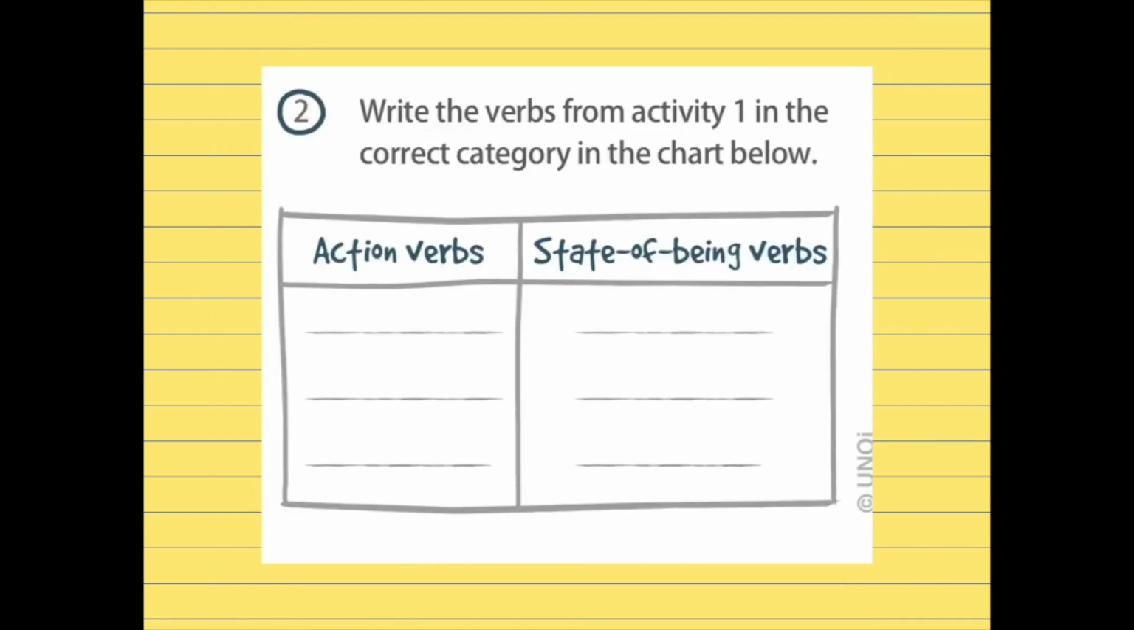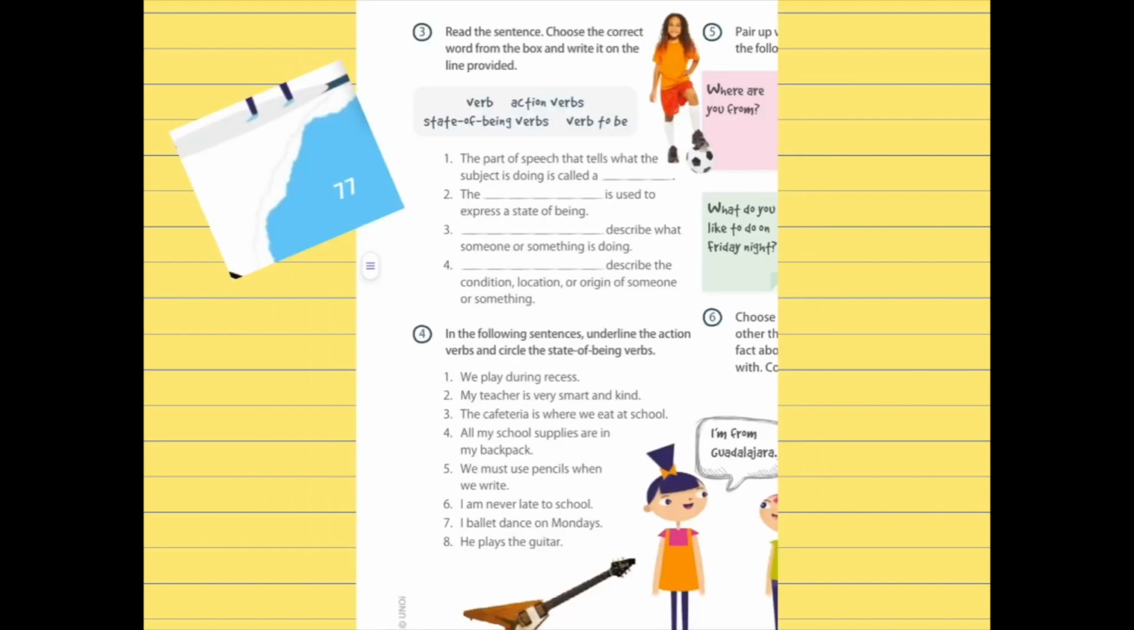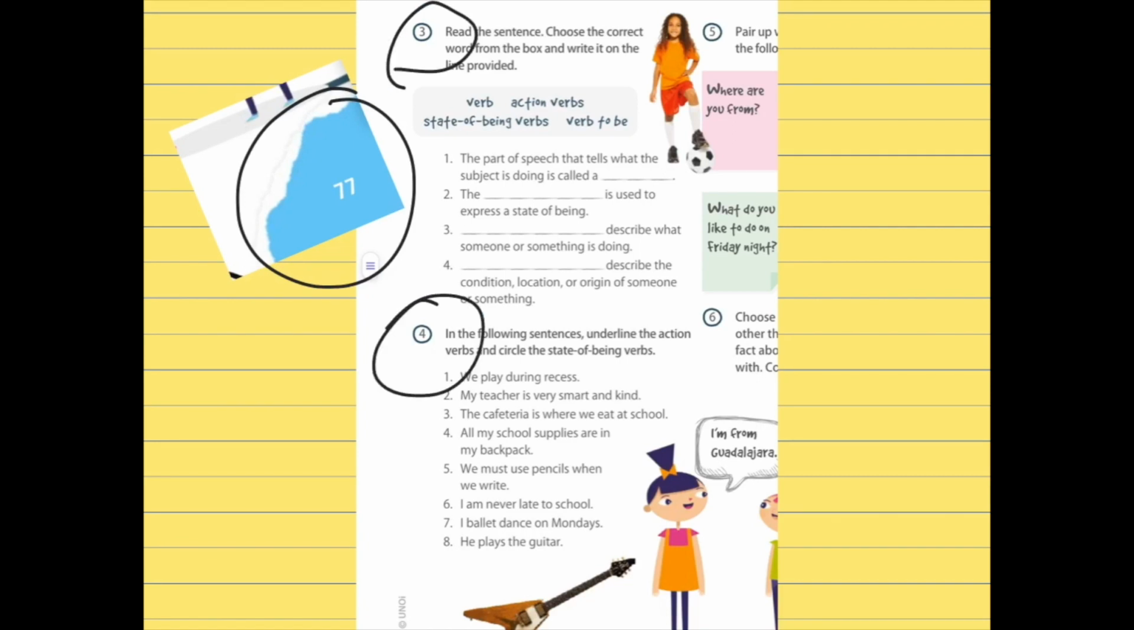On the next activity, you have to write the verbs from activity number 1 in the correct category in the chart below. You have to write in this column the action verbs and in this column the state of being verbs. Complete at home. To finish our activities, you are going to answer at home page 77, activity number 3 and activity number 4 only. Read the instructions carefully. Don't forget to read the instructions.